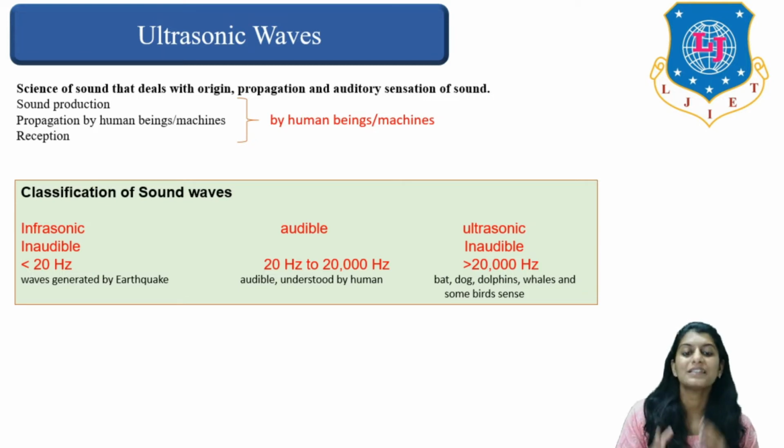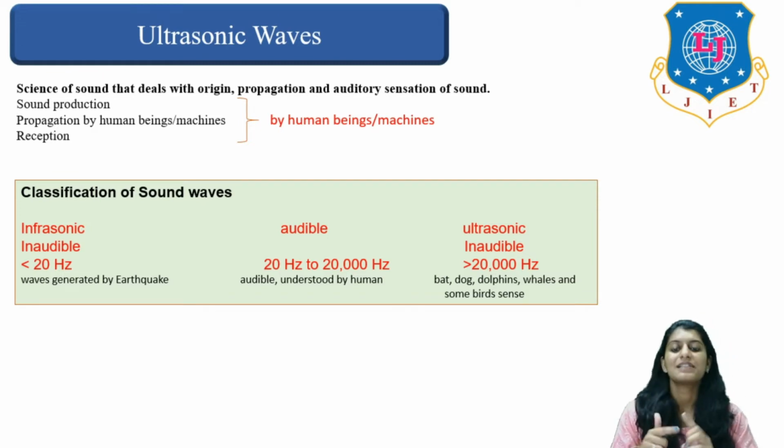So all this is either done by human beings or by machines. Based on that, we can say that the entire sound waves can be categorized into three different ways.